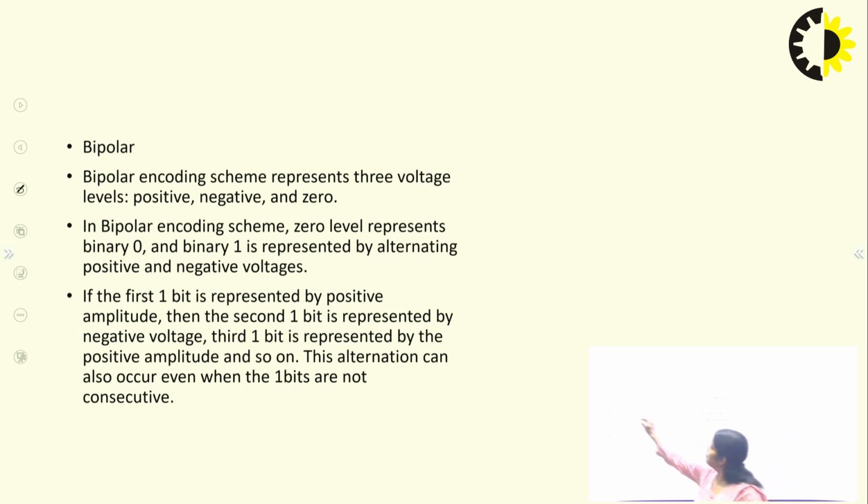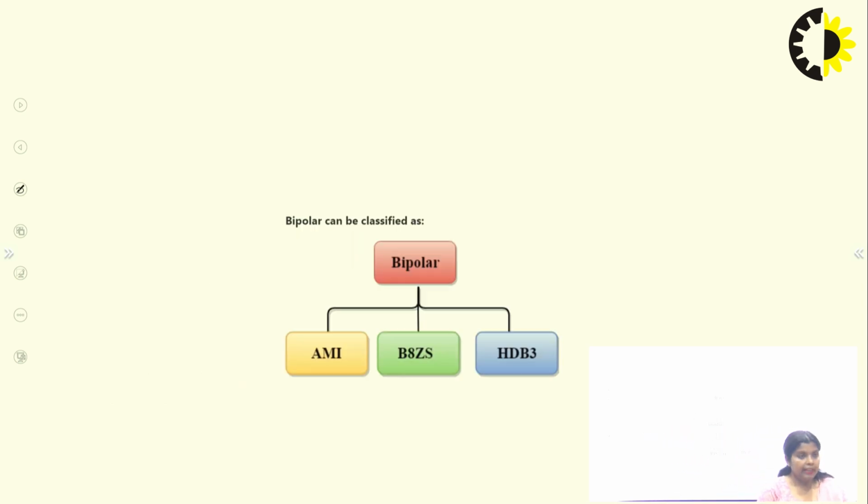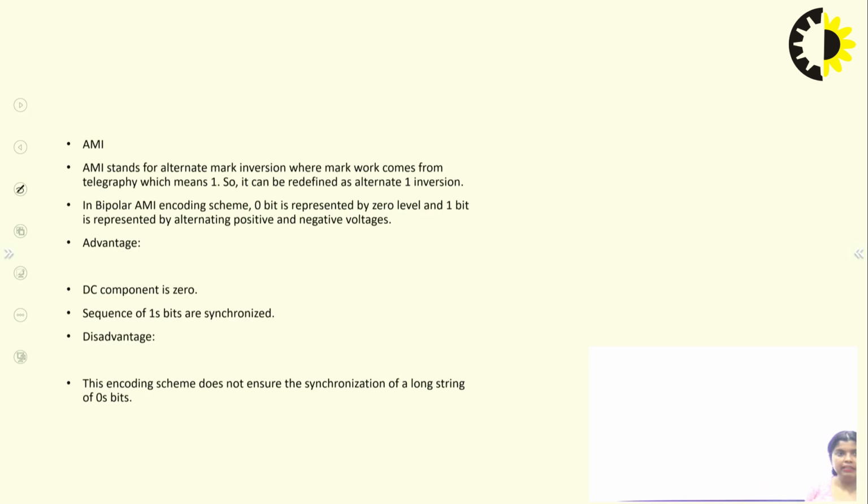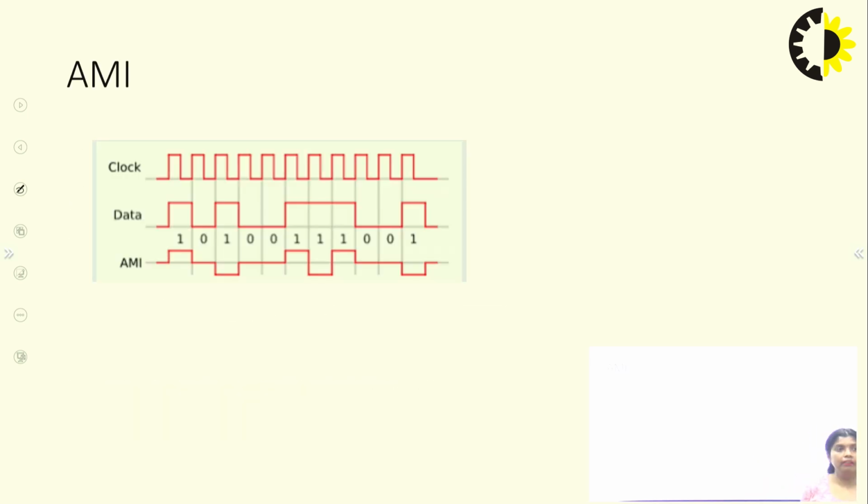Now in bipolar there are 3 polarities, or you can say voltage levels: positive, negative and 0. So in the bipolar encoding scheme there is a 0 level, and binary 0 and binary 1 are represented. Bipolar is again classified into 3 schemes: alternate mark inversion, B8ZS (binary 8 zeros substitution) and HDB3. These 3 schemes we can read one by one.